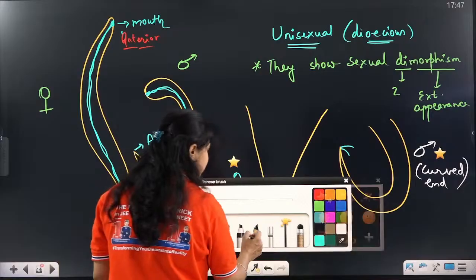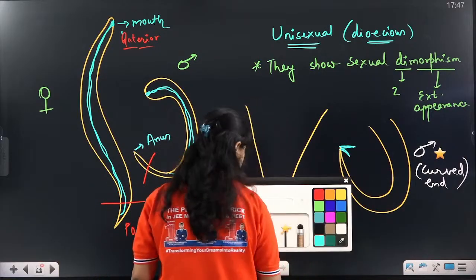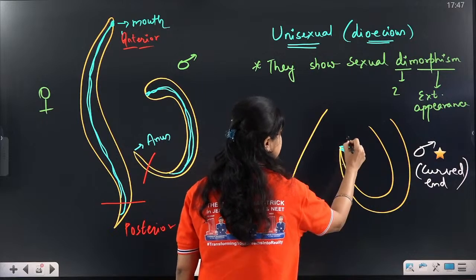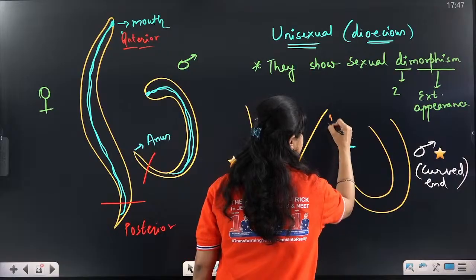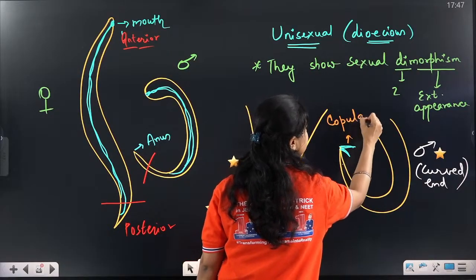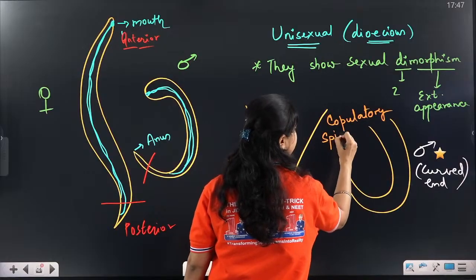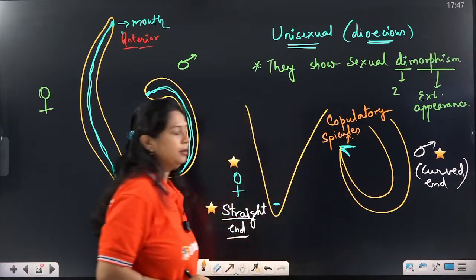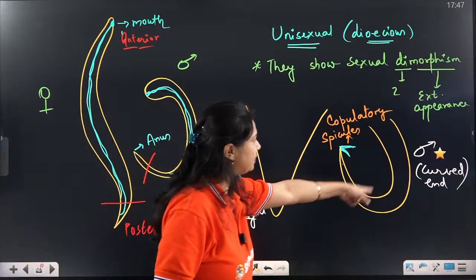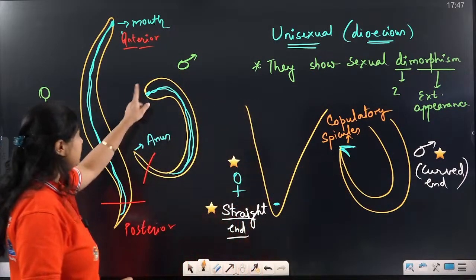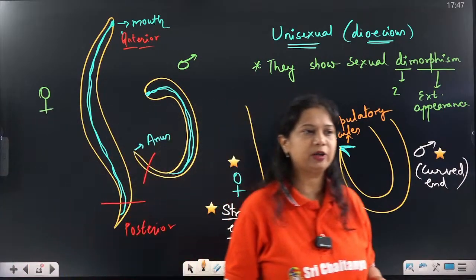The males have a characteristic structure called copulatory spicules, present at the end of the males. So males have these structures as well as a curved end, and the body of the male is much smaller compared to the female.